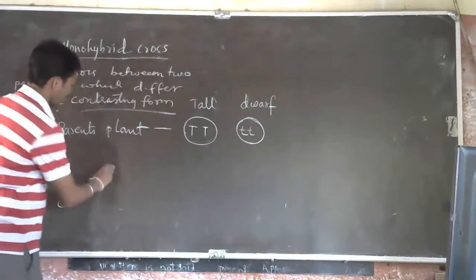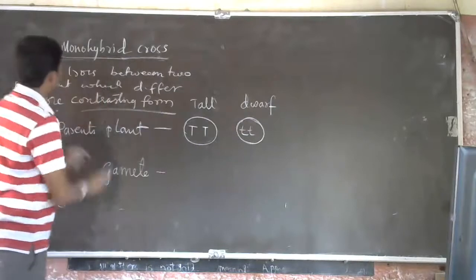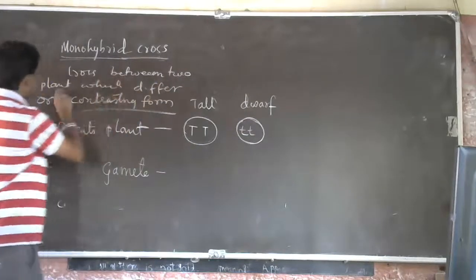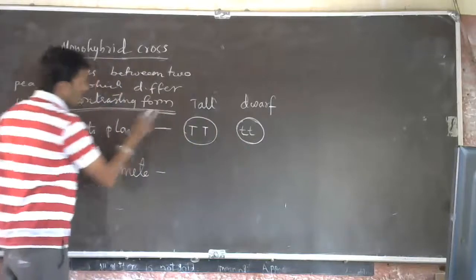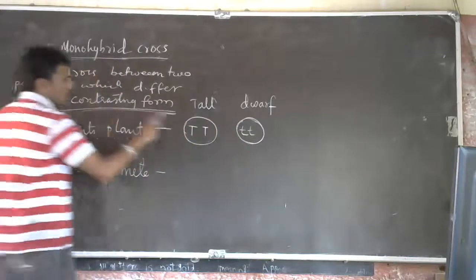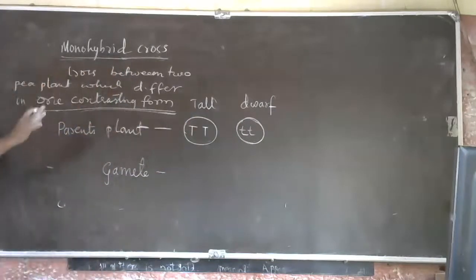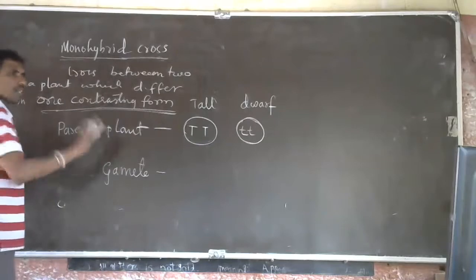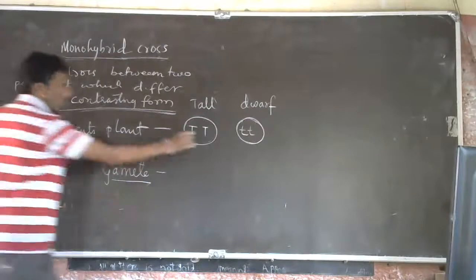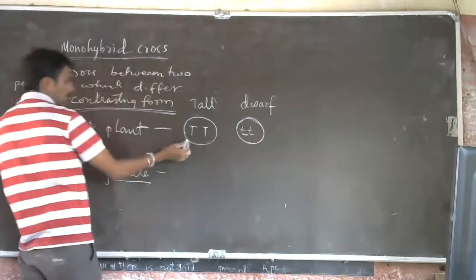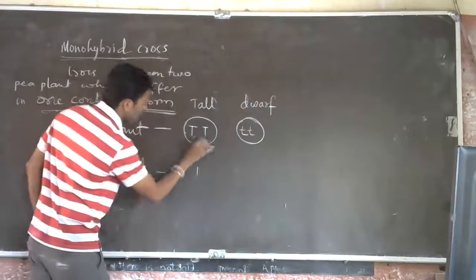You think that these plants released gametes. So a cross between two pea plants which differ in one contrasting form, tallness and dwarfness, two factors of the same character. So gametes are released, and gametes will have any one factor. Here two factors are the same.